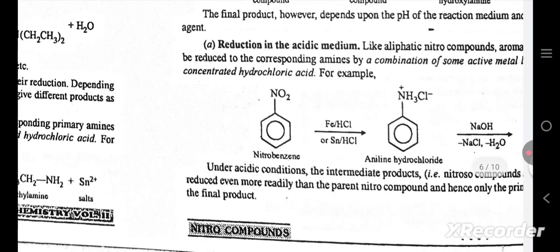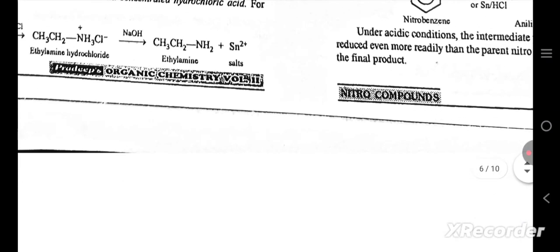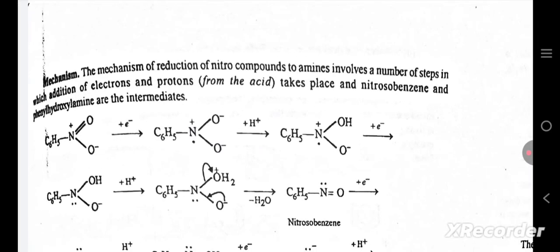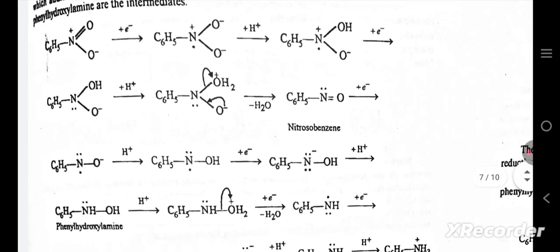Reduction in the acidic medium. Like aliphatic nitro compounds, aromatic nitro compounds can be reduced to the corresponding amines by a combination of an active metal and concentrated hydrochloric acid, for example, nitrobenzene to aniline hydrochloride. Under acidic conditions, the intermediate nitroso compounds are reduced even more readily than the parent nitro compound and hence only the primary amine is the final product. Mechanism. The mechanism of reduction of nitro compounds to amines involves a number of steps in which addition of electrons and protons from the acid takes place, and nitrosobenzene and phenylhydroxylamine are the intermediates.